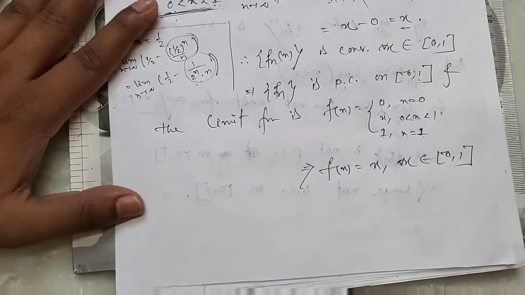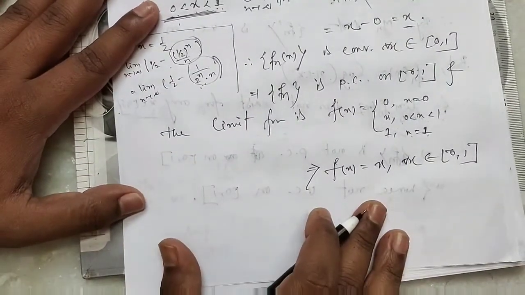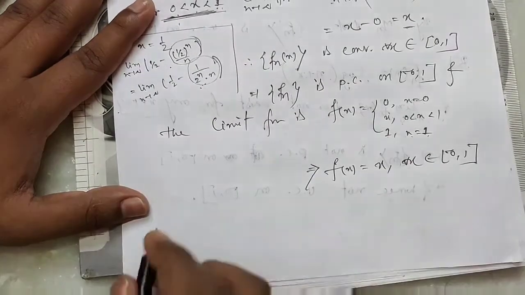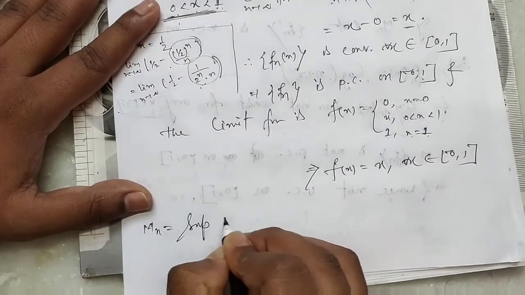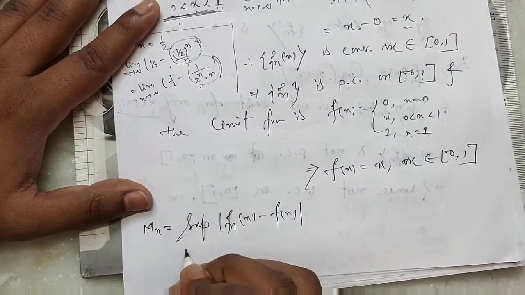Now, to find the uniform convergence of fn(x), we use the Mn test. So what is our Mn? Mn equals the supremum over x in [0, 1] of mod of fn(x) minus f(x).